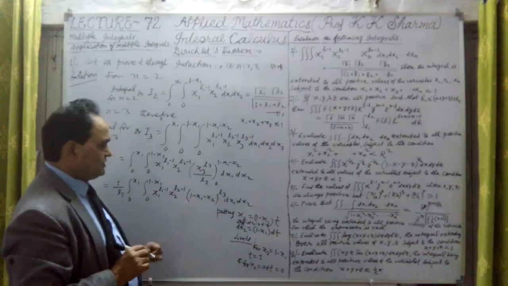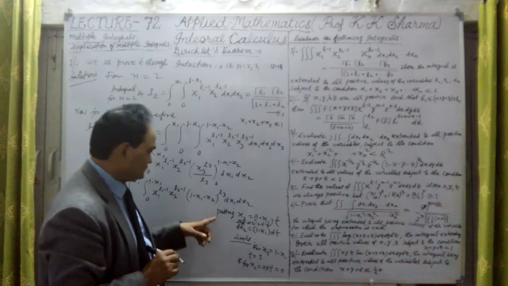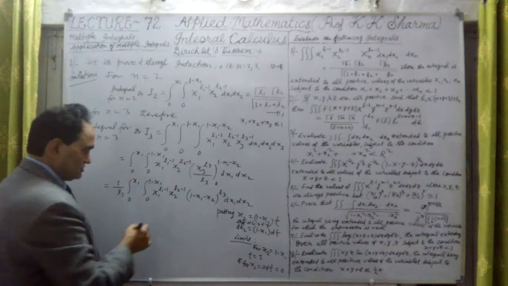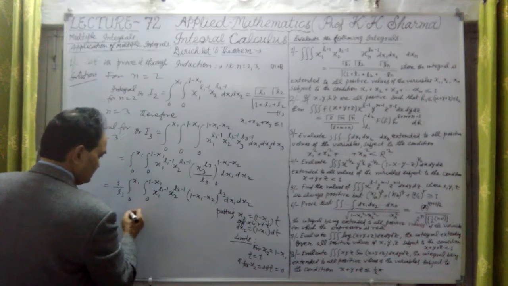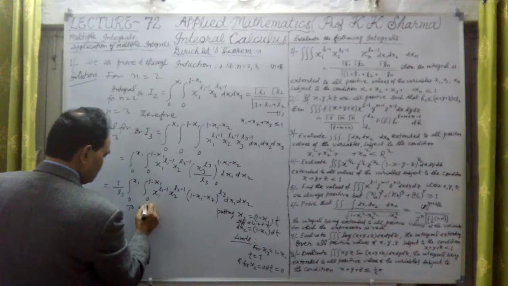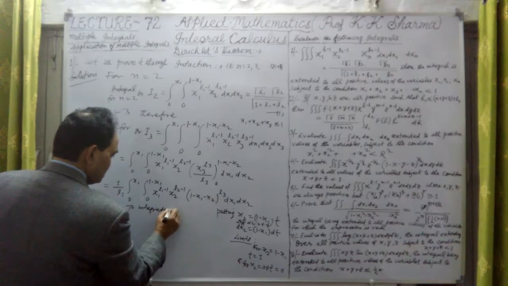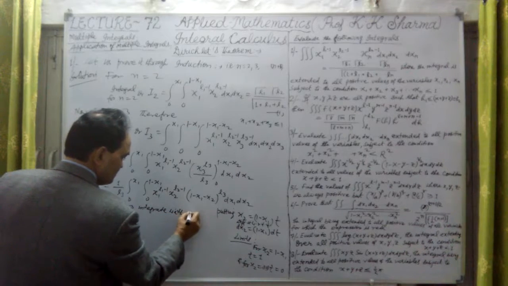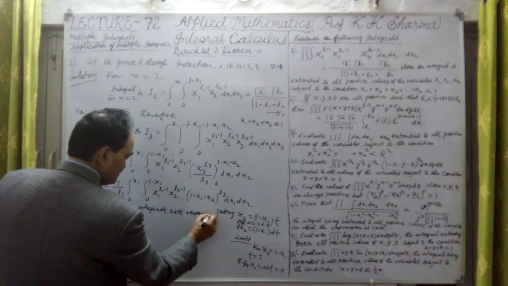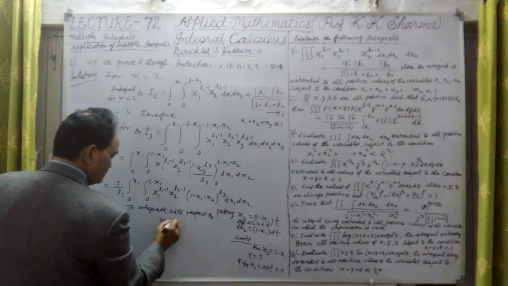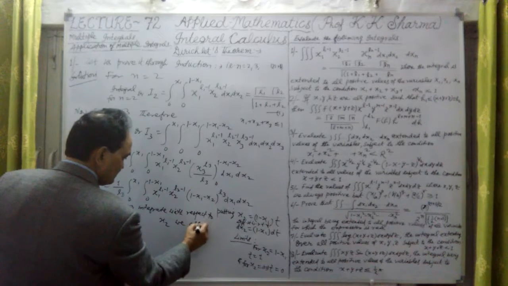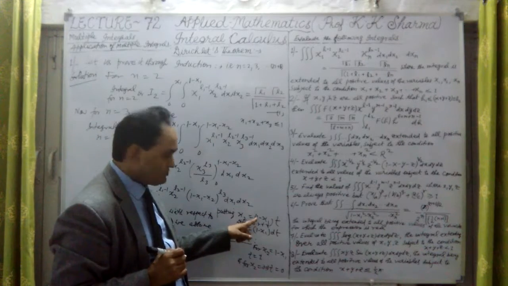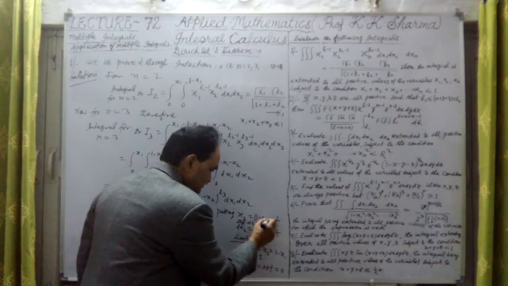Now, integrate with respect to x2. We assume putting x2 equal to 1 minus x1 into t.